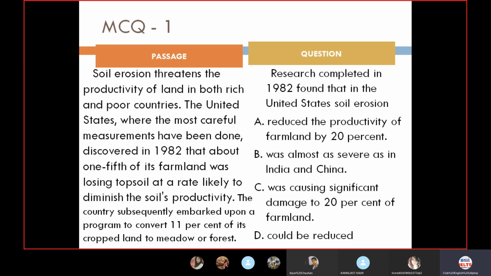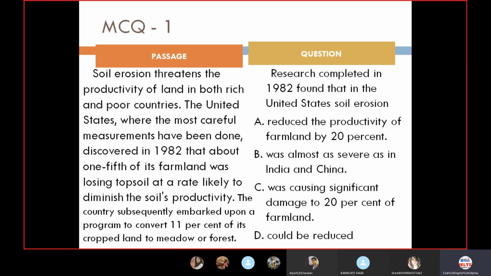Losing the topsoil, getting eroded at a rate which is likely to. Now this is a very important keyword: likely to diminish the soil's productivity. See, we are not certain here how much productivity is lost. They're not talking about how much productivity is lost, but that it is likely that we can lose productivity. The soil productivity can be diminished in future probably. So we are not really knowing that rate of losing the soil's productivity, but we are certain about 1/5 of its farmland lost something.